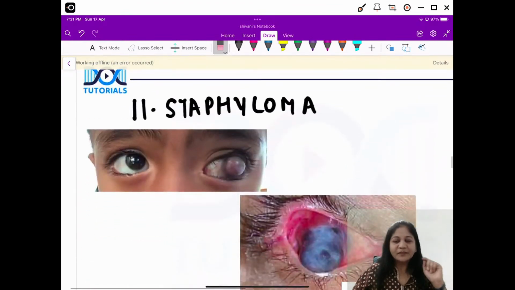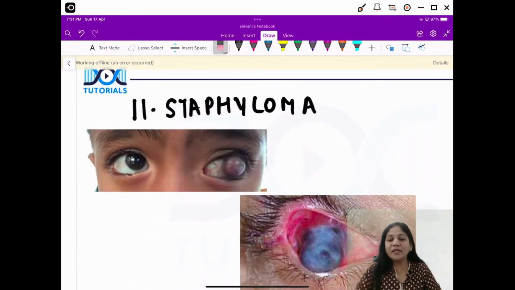All right, now, this was there in your exams last year, guys. It is a very, very important and a typical picture of staphyloma.